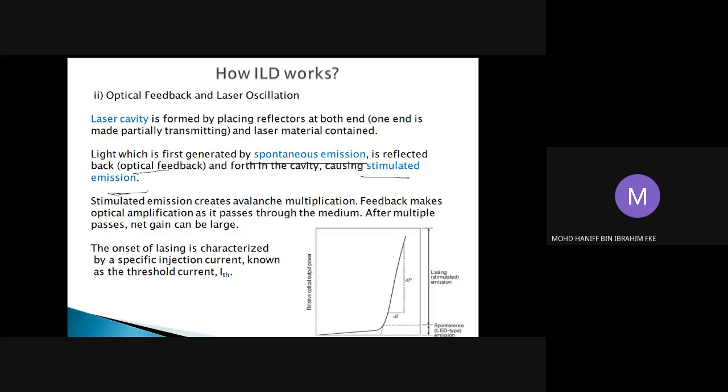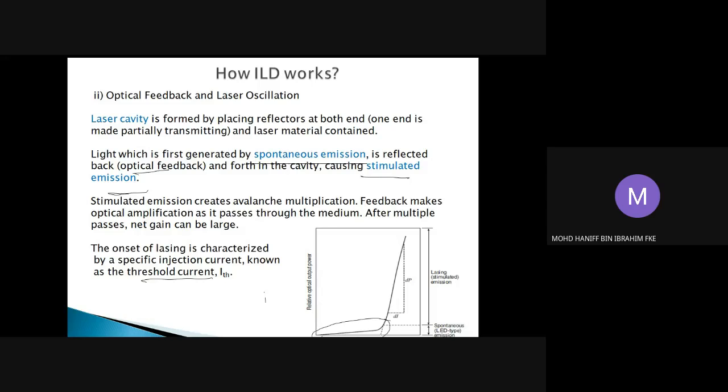The thing to be known from here is that the onset of lasing is characterized by a specific injection current, which is known as the threshold current. This is given by this diagram, in which initially the photons are produced by spontaneous emission. This is the region of spontaneous emission.